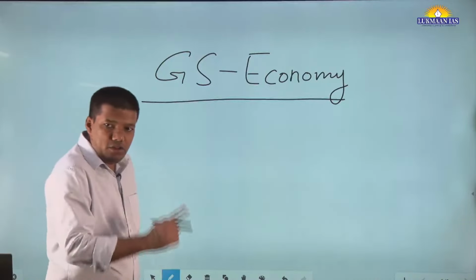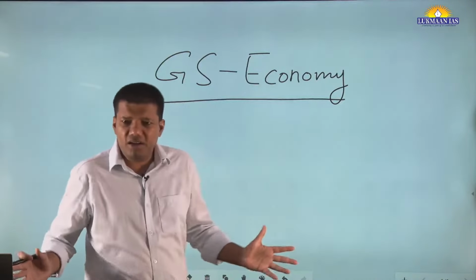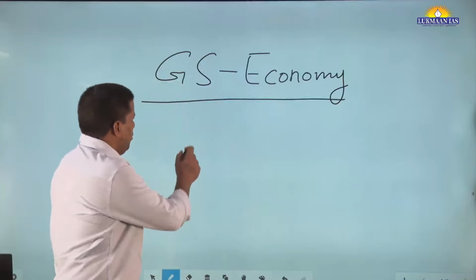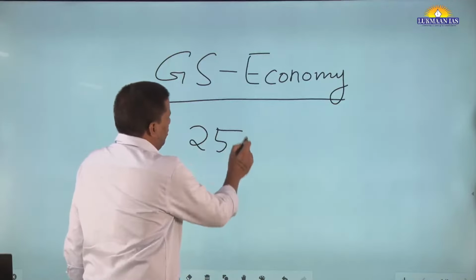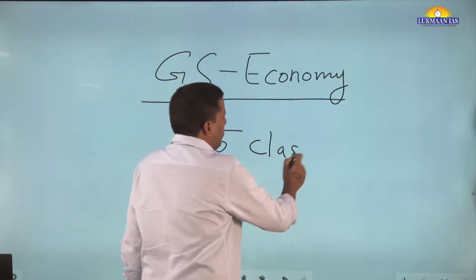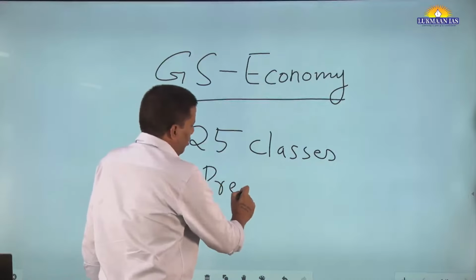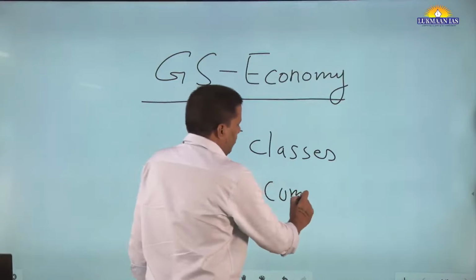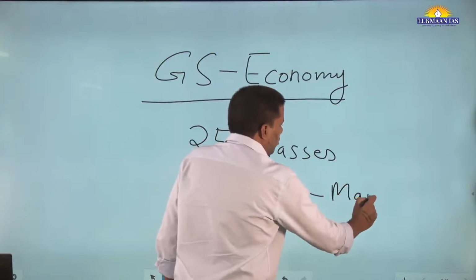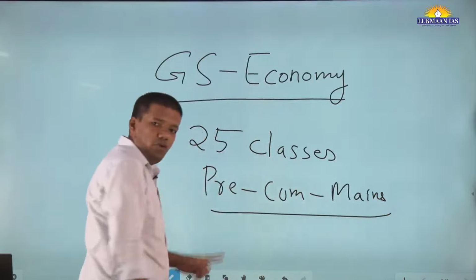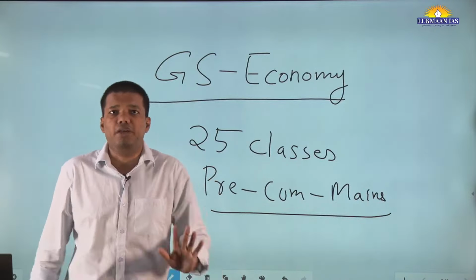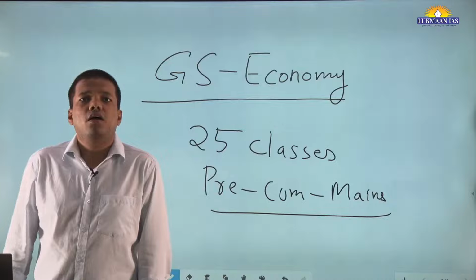So this is GS. What is the plan? In 25 classes, we will finish both your prelims and mains GS economy. Okay. This is the plan. In 25 classes, we will do that. Fine.